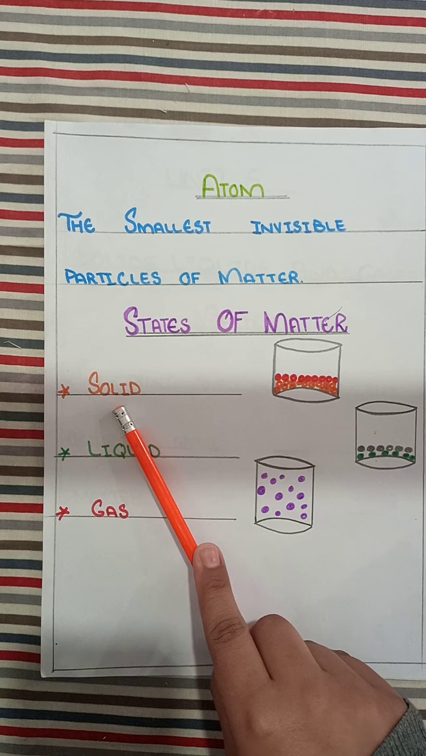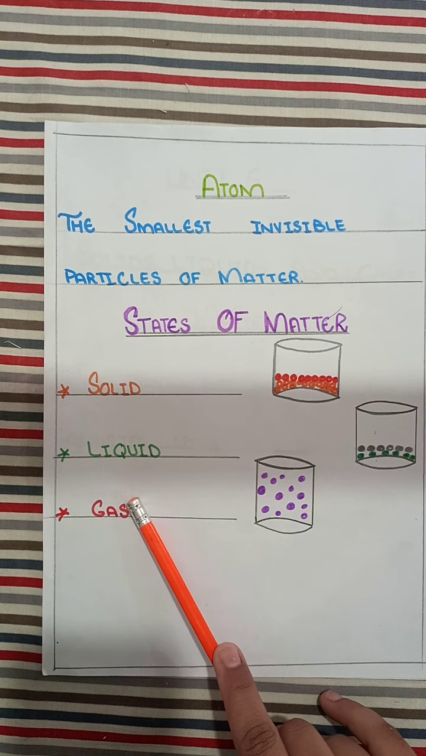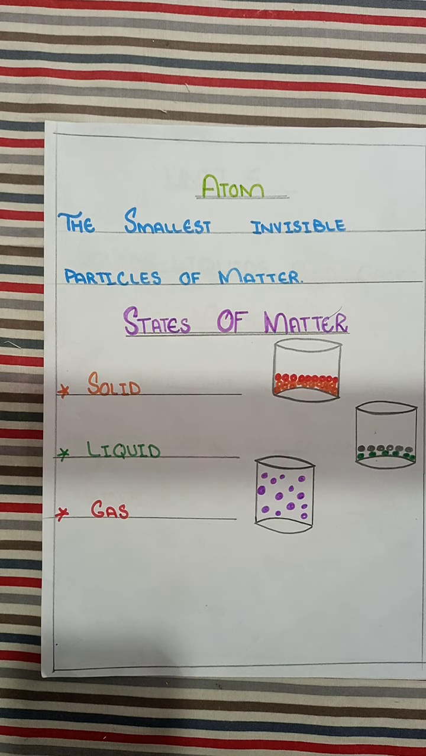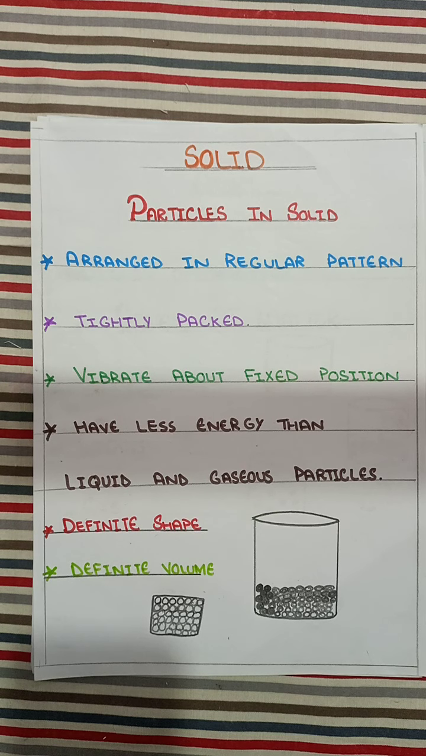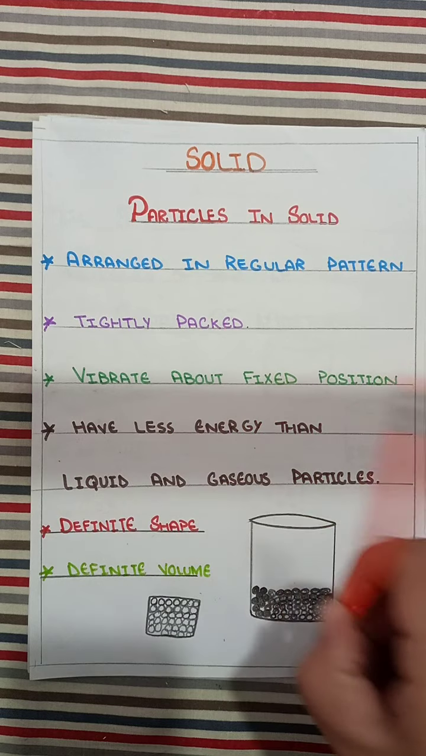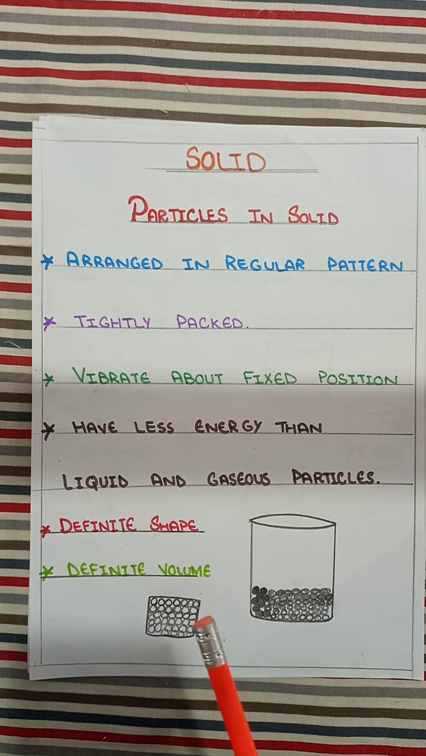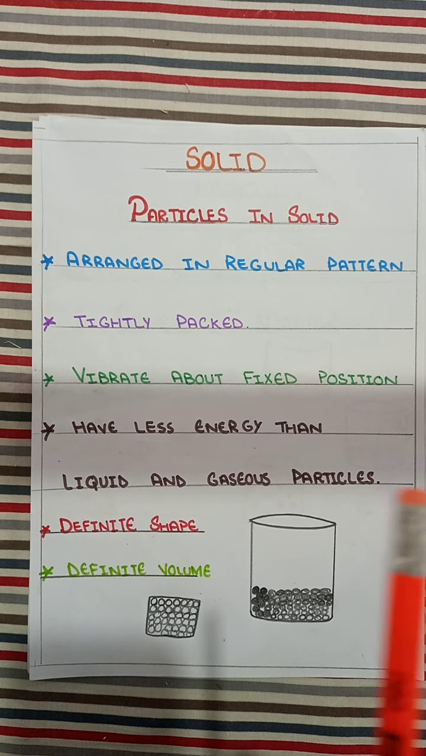Number 1, solid. Number 2, liquid. Number 3, gases. Solid: the hard and toughest substance is called a solid. For example, the pencil is a solid, the chair and table are solid substances, and bricks, these all are solid substances.